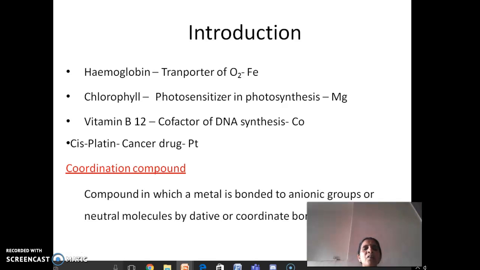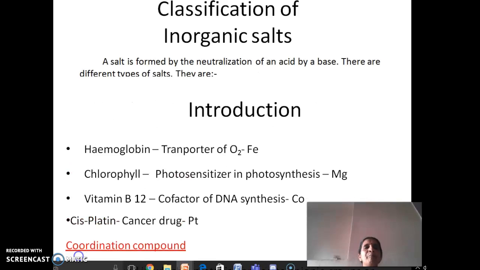With this, let us now take up what coordination compounds are, in which a metal is bonded to anionic groups or neutral molecules by a coordinate bond. A coordinate bond is a bond wherein the two atoms are mutually involved in the formation of the bond.